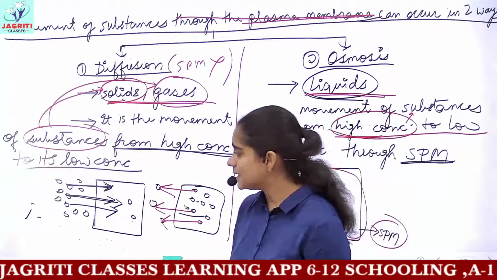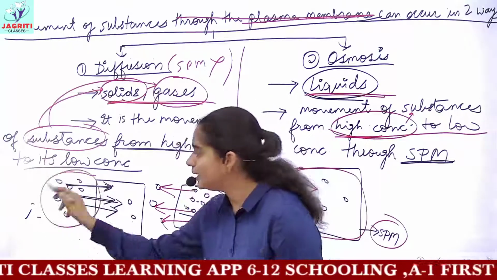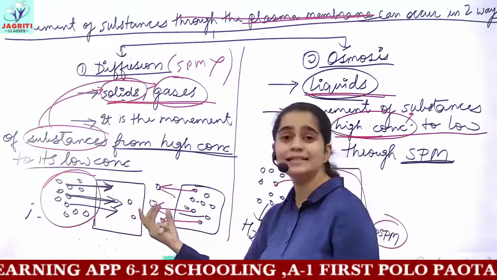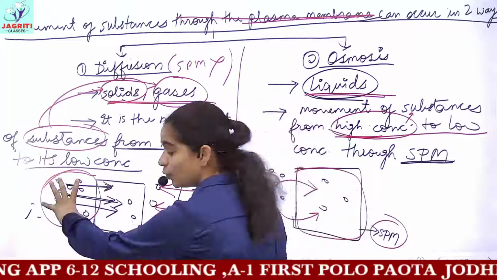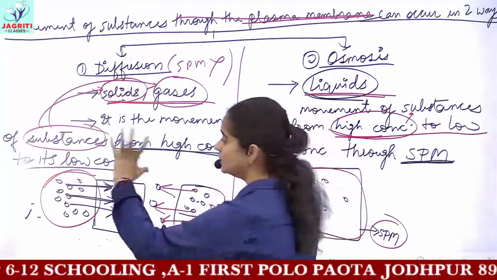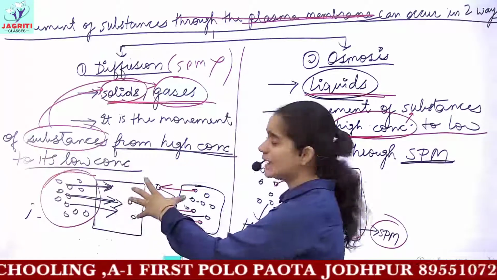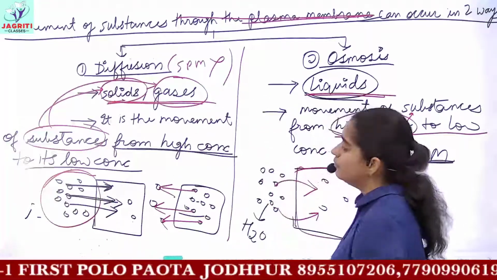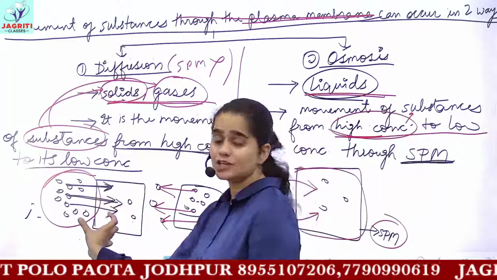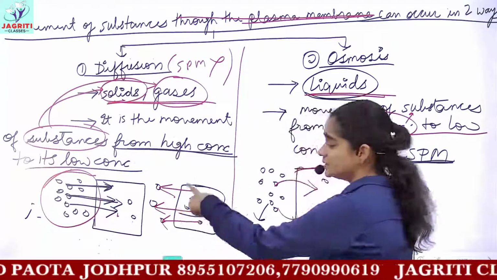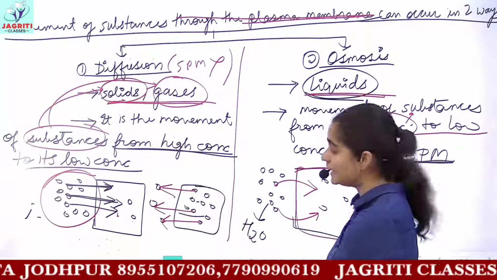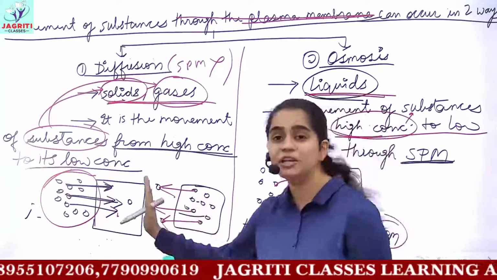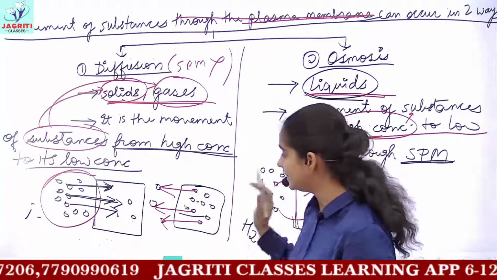So we took an example that if I have 10-20 molecules of any solid outside the cell and fewer inside, then you say the concentration of solid is more outside compared to inside. So these solids will move towards the cell or inside the cell. While if I reverse these concentrations, that is if I take high concentration inside and less concentration outside, then the movement would be reversed, that is these solid particles will move outside the cell.